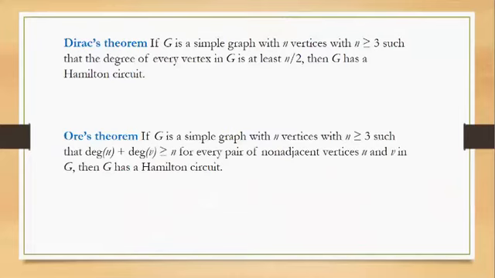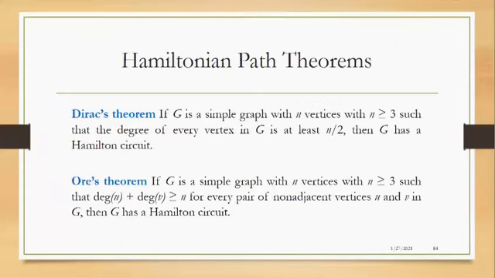Now, based on this, we have two theorems: Dirac's theorem and Ore's theorem. First and foremost, for Dirac's theorem: if G is a simple graph with n vertices, with n greater than or equal to 3, such that the degree of every vertex in G is at least n/2, then G has a Hamilton circuit.